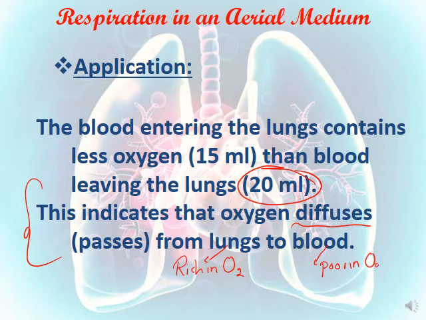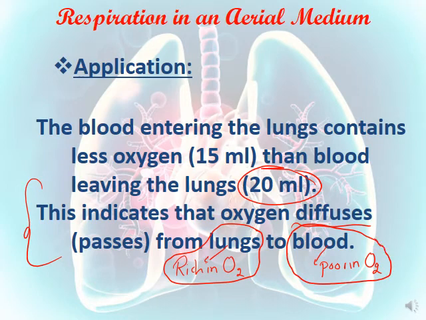So from now on, you have to know that oxygen gas diffuses from the lungs, the medium rich in O2, to the blood, the medium that is poor in O2.